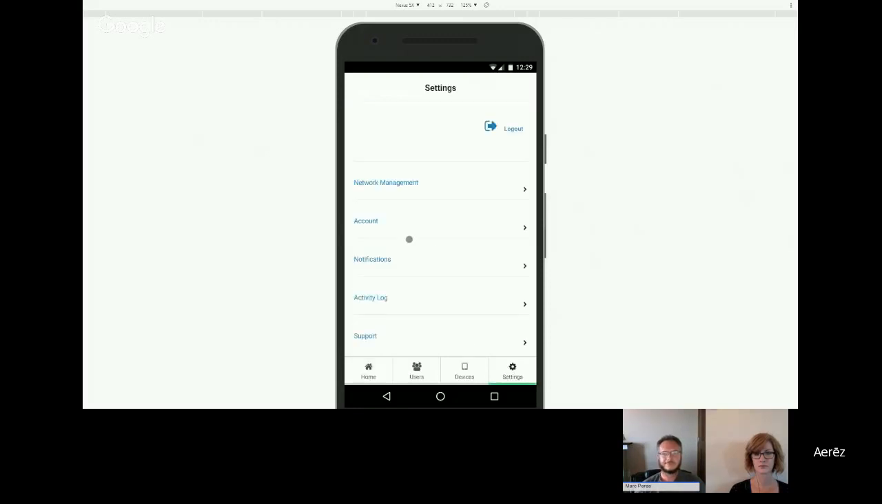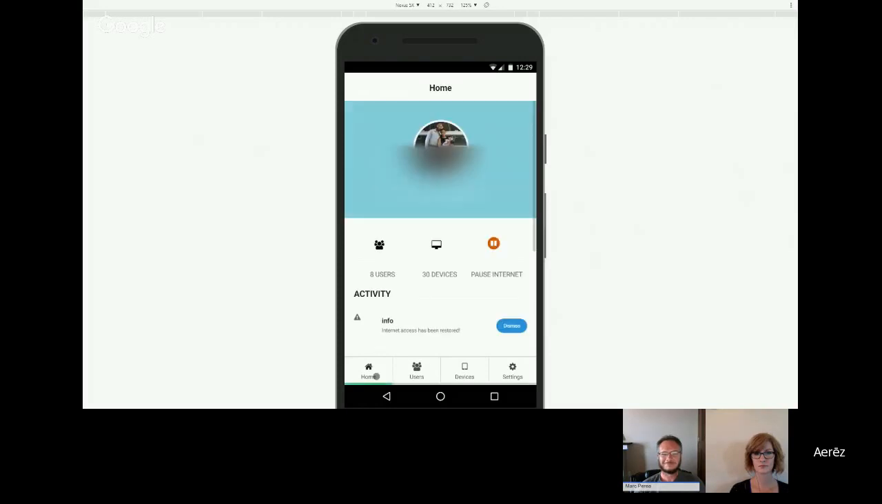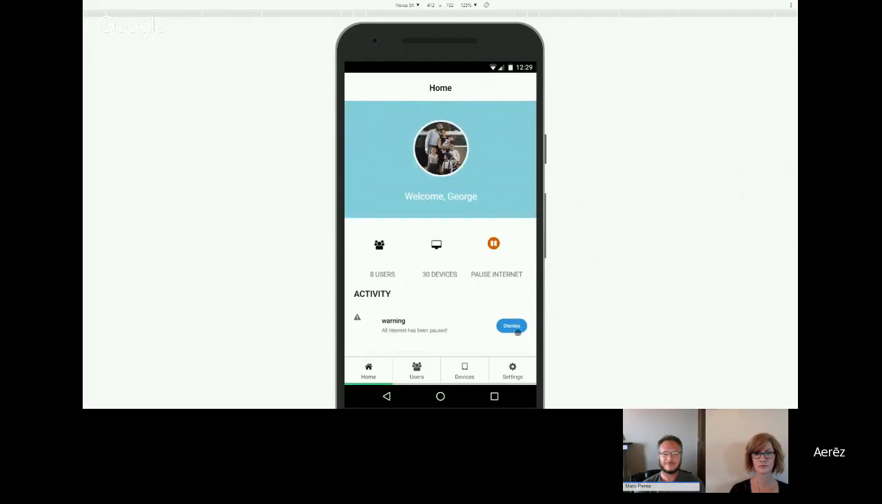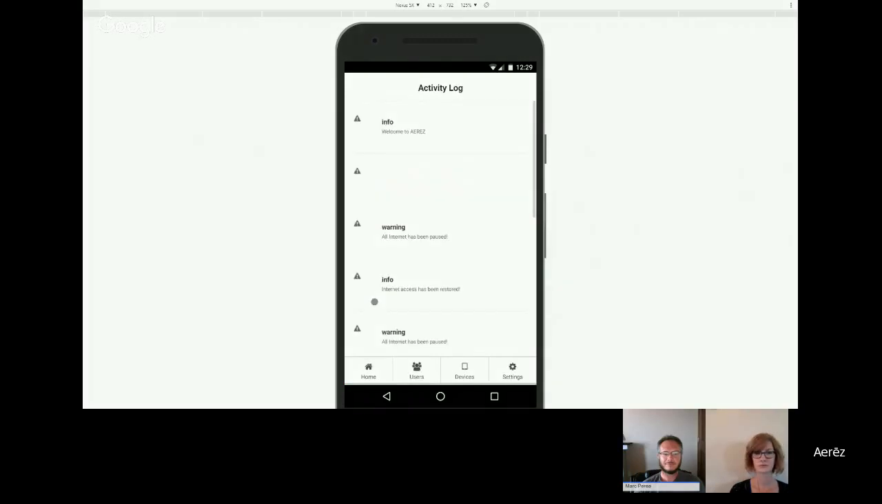Going back to the root settings menu, notifications is going to be used in the future for notifying the users of any actions. Activity log is where all of the messages that you received on the home screen go, and I'll jump back there real quick to recap this. Here's our home screen activity section. When we dismiss something here, that's still stored in the activity log, so that if we need to go back and see what site it was that was blocked or what action one of our users tried to attempt, we can find that here.